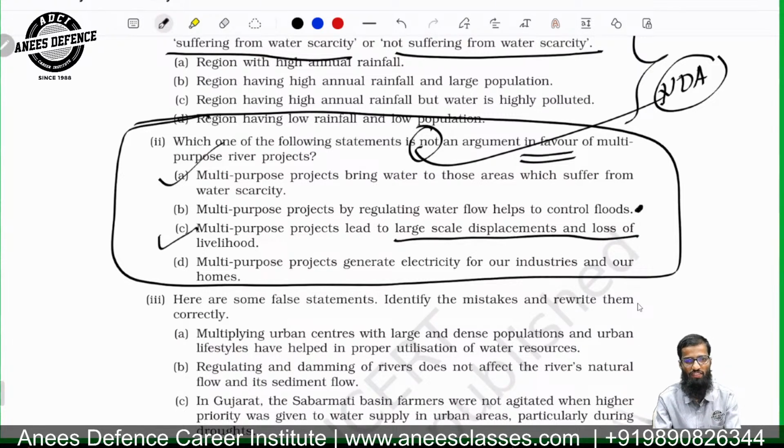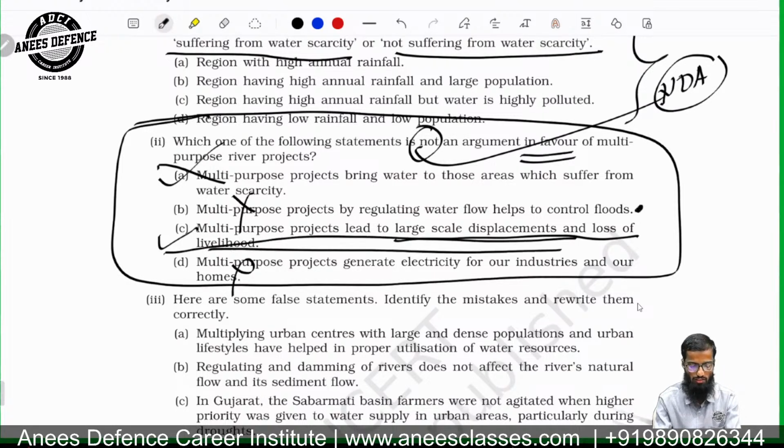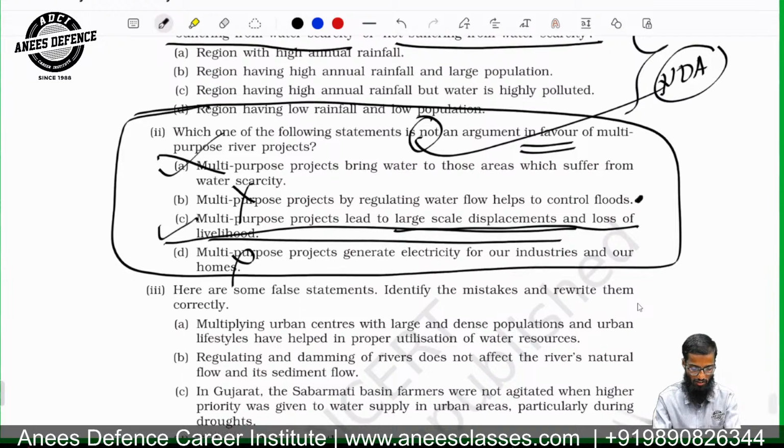It's not an argument in favor, it is an argument against the multi-purpose river project. So the proper answer will be C. Try to understand the question, what they are giving in the question. Without proper reading of the question, it will be difficult for you to answer. So you need to understand that they are asking you the disadvantage and not the advantage.